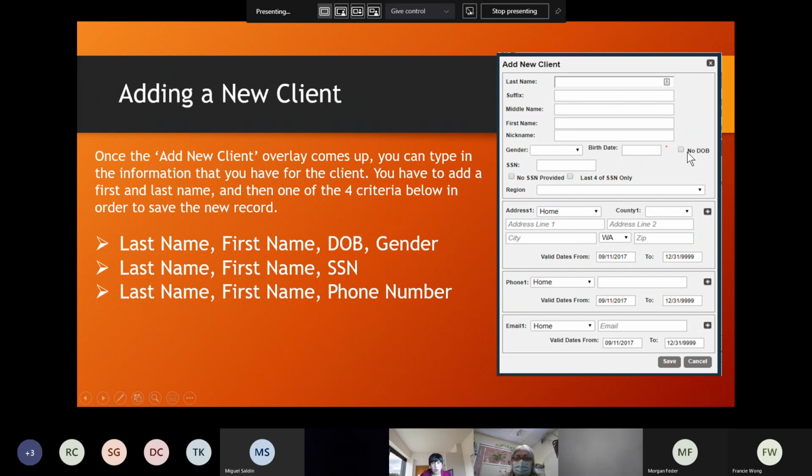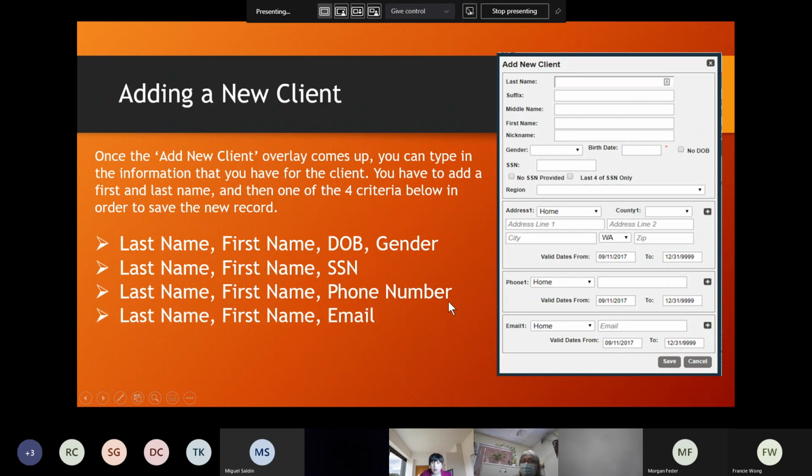You see here, no date of birth. Again, you click here. And under the social security number section, you see this little option, no social security provided. If that's the case, you can click here. That's a way that you create a client file when you have only the client's last name, first name, and phone number.